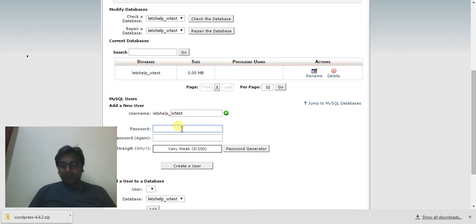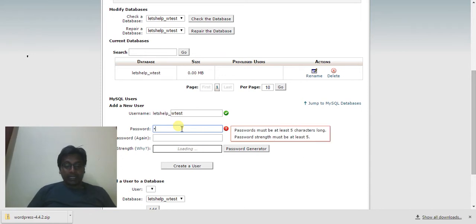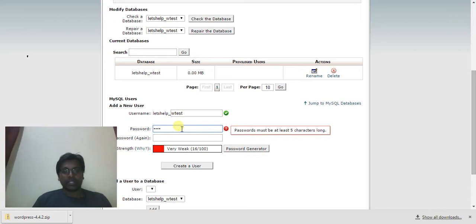And the password, you should be very careful with the password. You need to use capital letters, small letters, extra characters and everything. I'm going to use help, capital HELP, and 5. Yes, I'm telling you the password. No issues, I'm going to remove the WordPress installation anyway once I'm done with this tutorial.